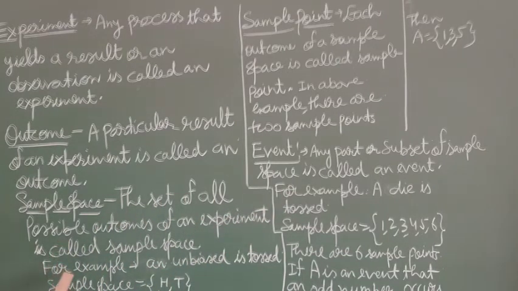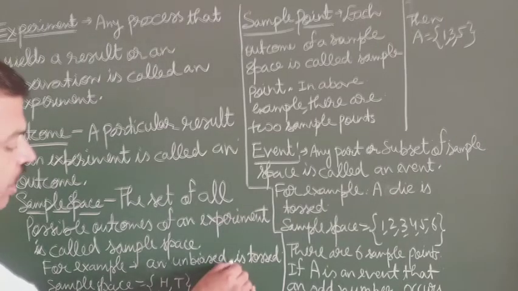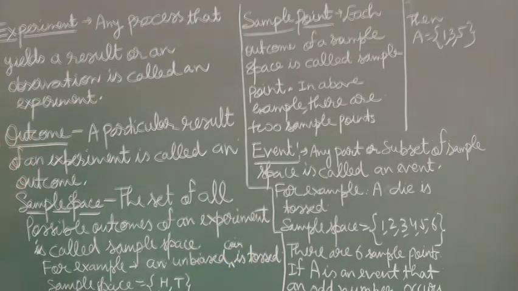One more example: an unbiased coin is tossed. There are 2 outcomes, head or tail. Sample space is {H, T}, where H shows head and T shows tail. Both outcomes written together are called the sample space for tossing a coin.